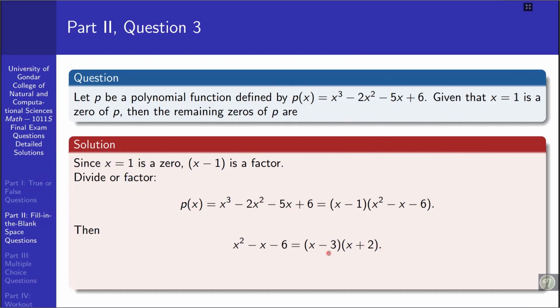So the other zeros of the given polynomial function are the zeros of this product, that is x equal to 3 and x equal to minus 2. Therefore, the answer for this question is that the other zeros of this cubic polynomial function, other than 1, are x equal to 3 and x equal to minus 2.